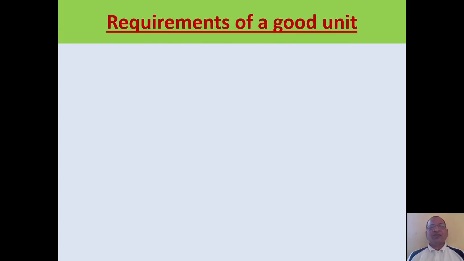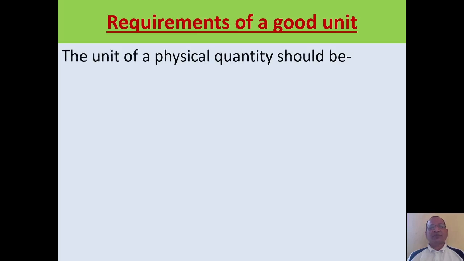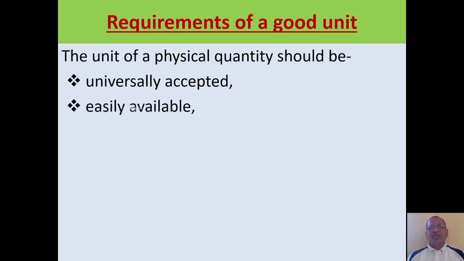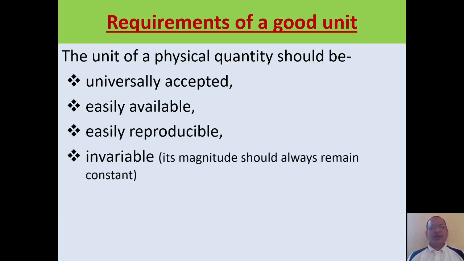There are various units in physics, but not all units are good units. A unit should be easily available, easily accepted, and accepted universally, not only in any part of a country. It should be easily reproducible, and it should be invariable.